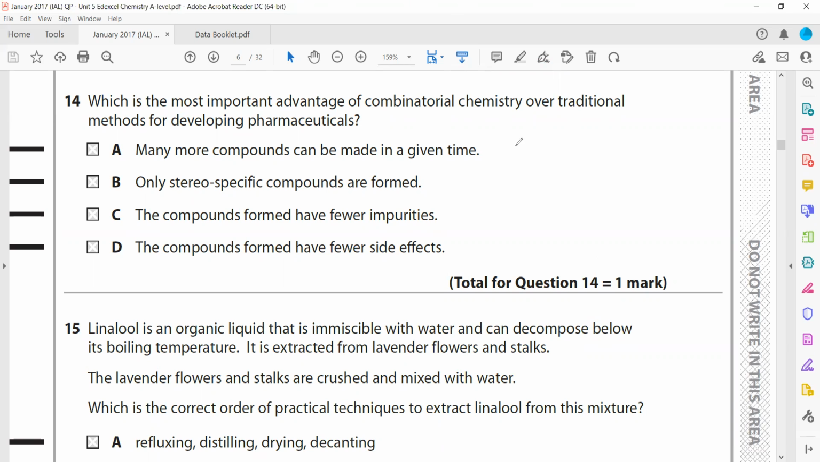This is like a machine, a device system, a mechanism. Here in test tube 1 we mix substances A and B. In test tube 2 we mix A and C. In test tube 3 we mix A and D, and so on. So a lot of combinations can be set up in a short time. So many more compounds can be made in a given time. That is the advantage of combinatorial chemistry.